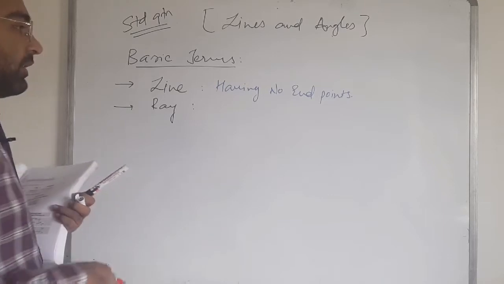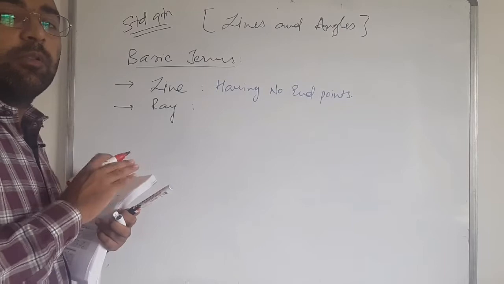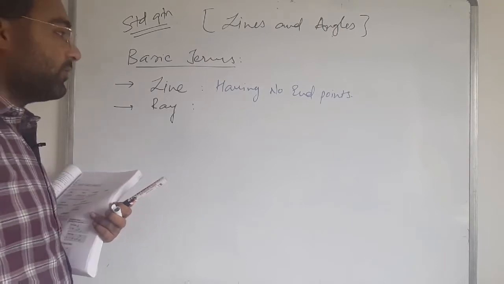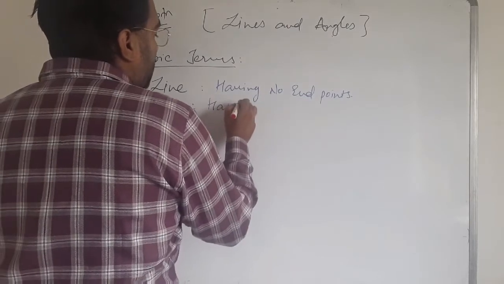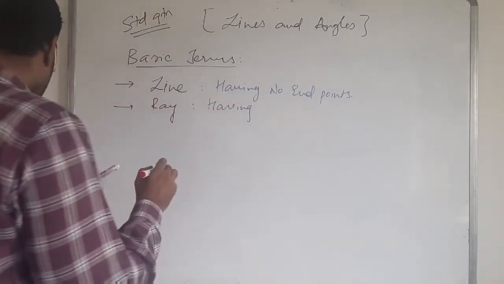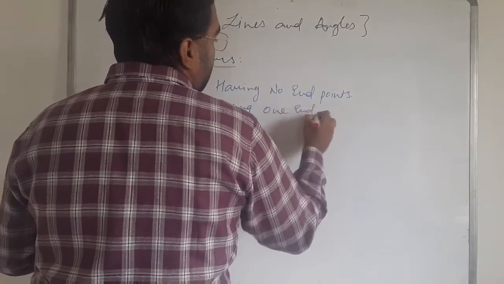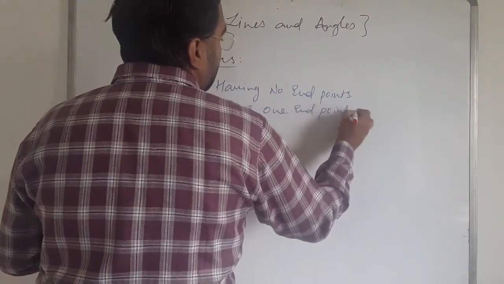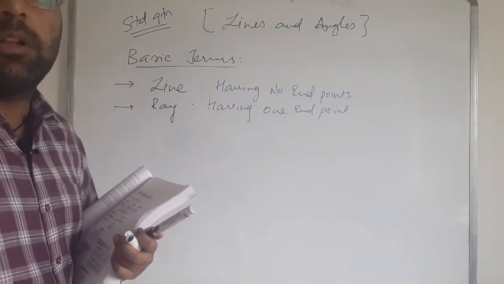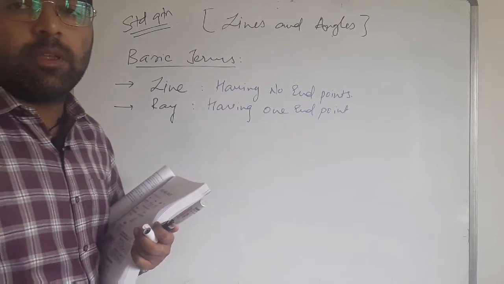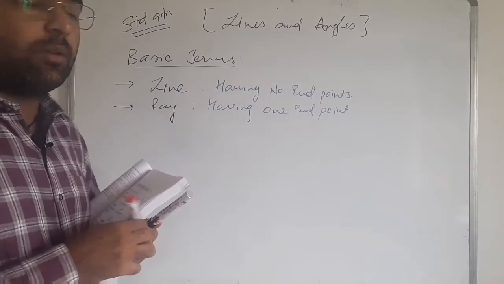In this chapter and in standard 9 you also learn about this concept, so you must know all the concepts. A ray has one end point. Ray has only one end point, and from the other side it goes infinitely, endlessly.